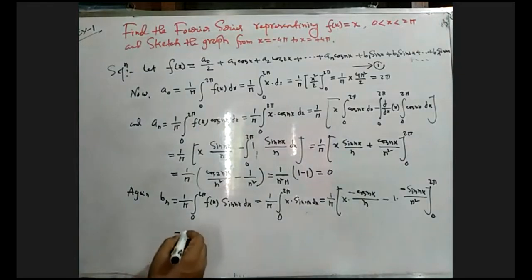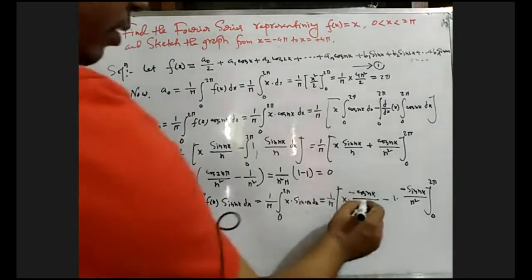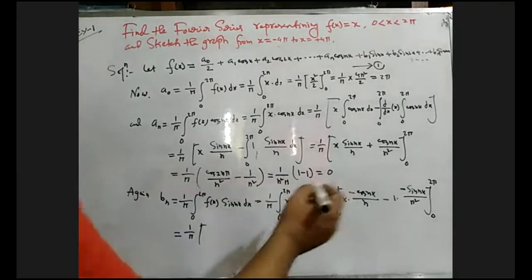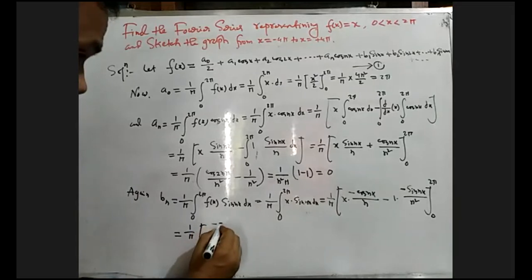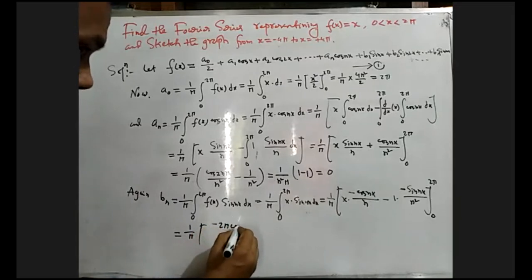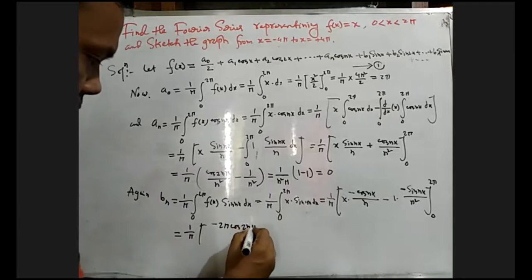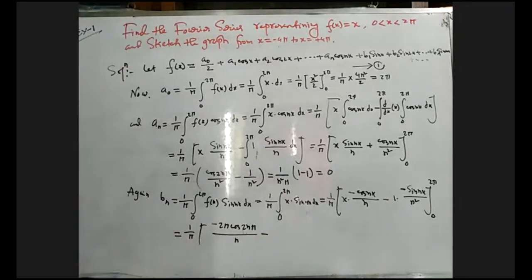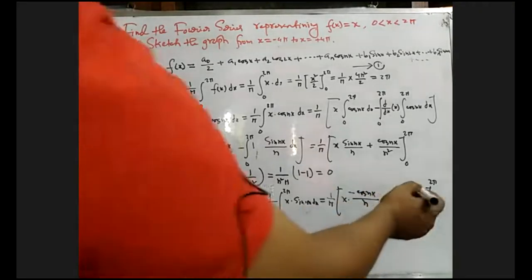So from this line, 1 by pi, putting x equals to twice pi, we can write minus twice pi cos twice n pi divided by n, and sin twice pi will be 0.